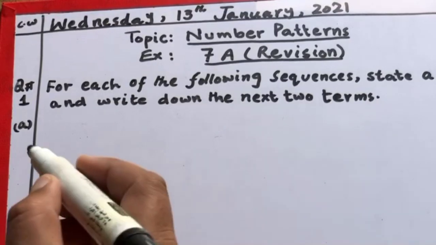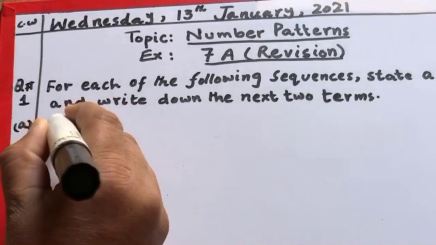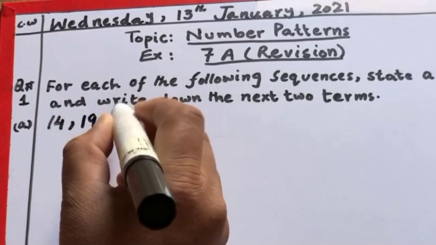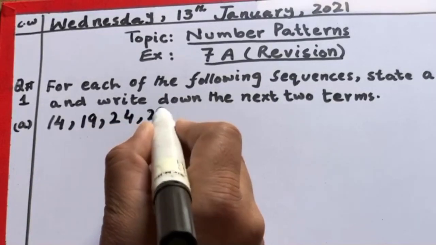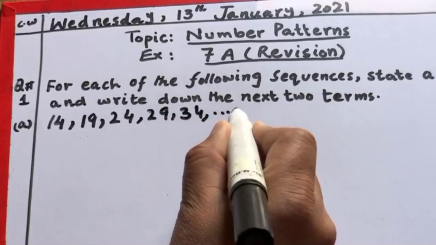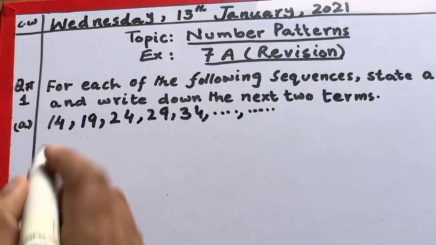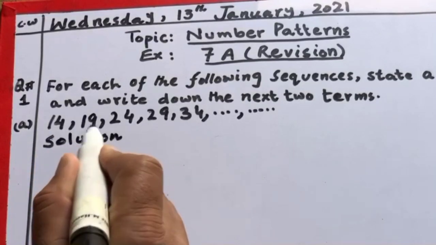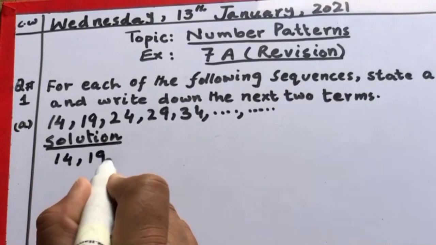The first part A is the number sequence, a number pattern: 14, 19, 24, 29, 34, and we have to find the next two terms of this number sequence. So in the solution, we will write the number sequence once again.